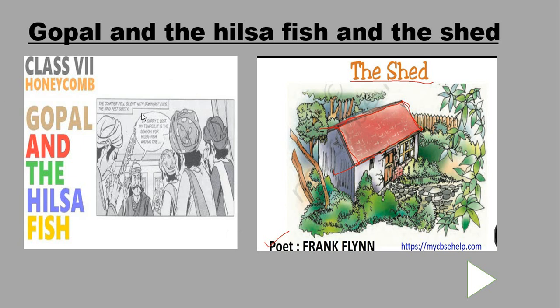As you can see here in the image, "I am sorry, I lost my temper, it is the season for Hilsa fish and no one." So see, this is a speech bubble. I have sent a small description about speech bubbles and comics. All these things we discussed in our online session, as well as in the recorded video. This is an excellent story of Gopal and the Hilsa Fish.